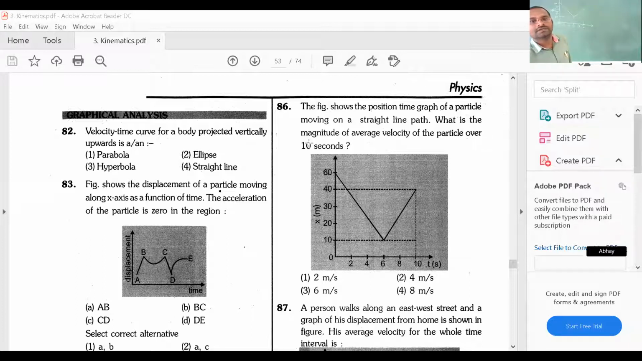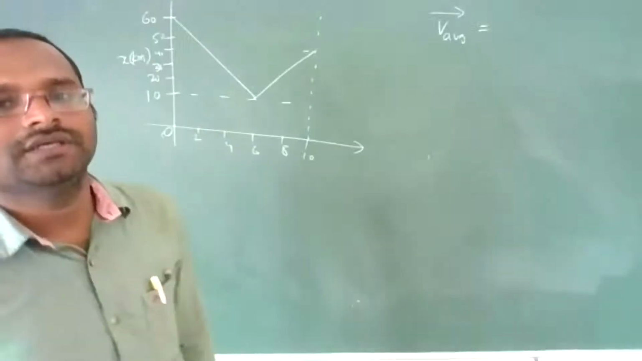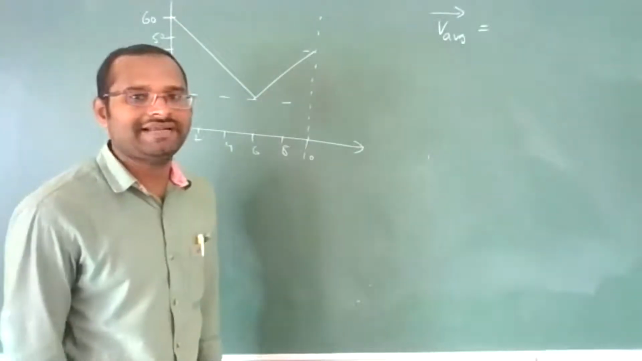Question number 86. The figure shows a position-time graph of a particle moving on a straight line path. What is the magnitude of average velocity of the particle over 10 seconds? We want the average velocity for the total 10 seconds.